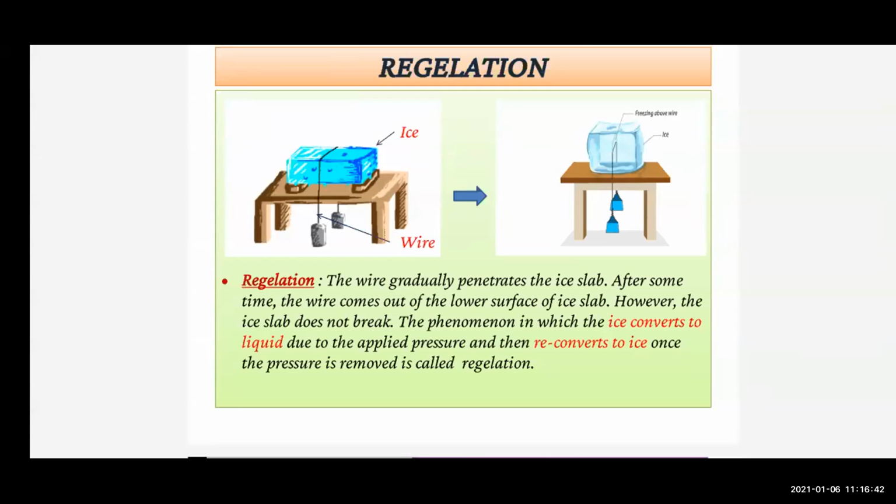What is the reason? The ice below the wire continues to melt because of the pressure exerted by the weights, and therefore it melts into water, and thus the wire moves down further. When the wire goes down, the water freezes again into ice. The melting of ice below the wire into water and freezing of water above the wire into ice continues as the wire moves down the block, and here the ice slab does not break, it remains stiff. So this is the answer for the first question.